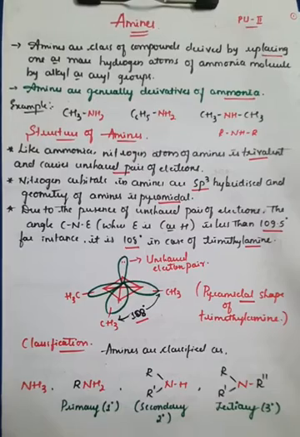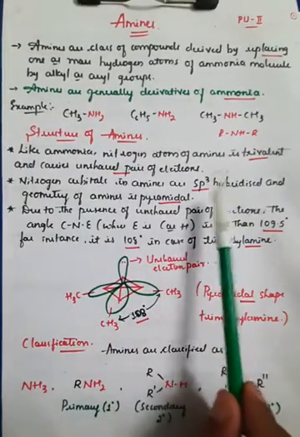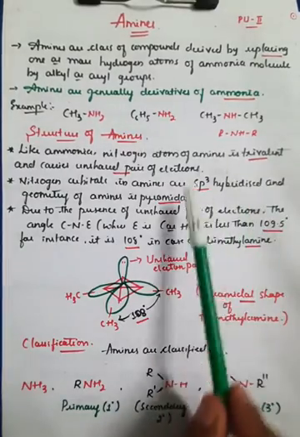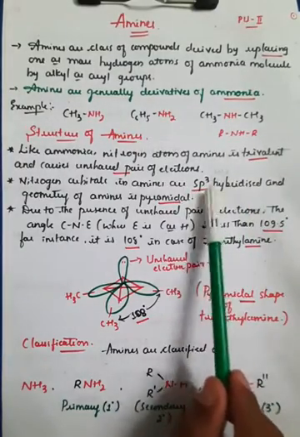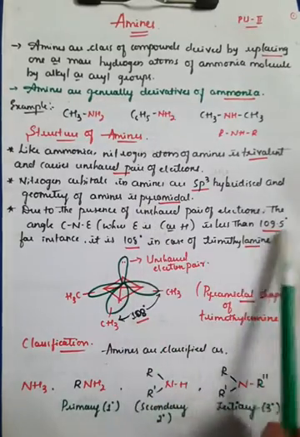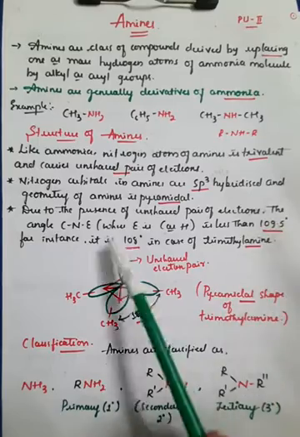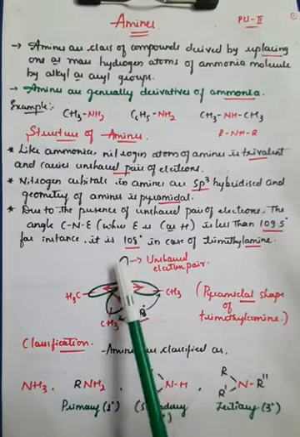Okay, let us recall what we have studied today. One is general information of amines: one or more hydrogen atoms of ammonia can be replaced and converted into amines, and we have seen some examples. Along with that, the structure of amines: it is sp3 hybridized and trivalent, with a pyramidal shape. In trimethylamine, the bond angle is 108 degrees, reduced from 109.5 degrees because it has one lone pair of electrons.